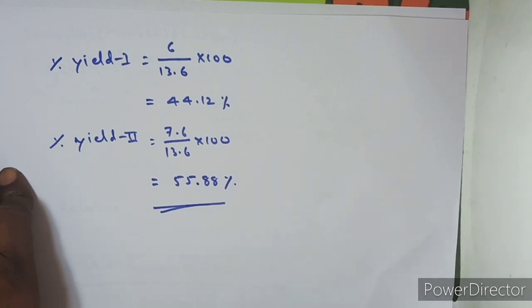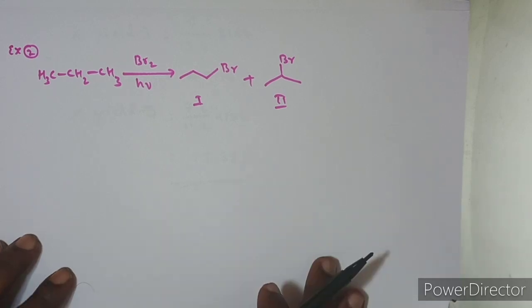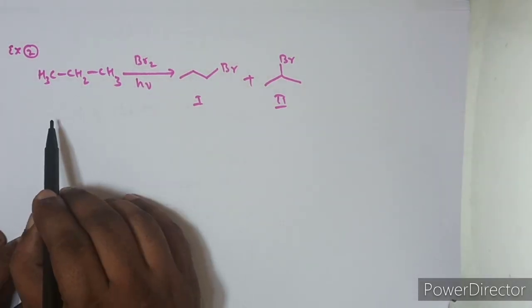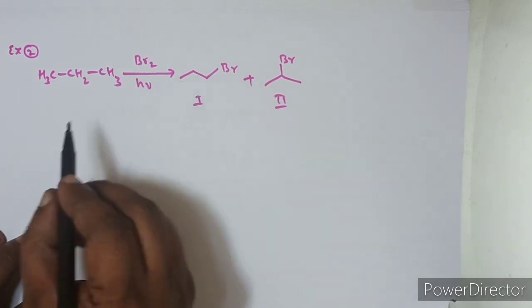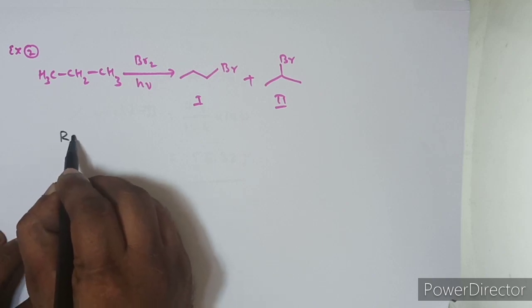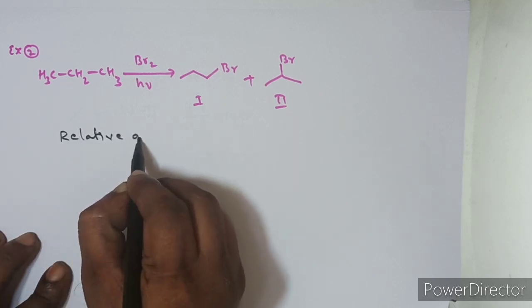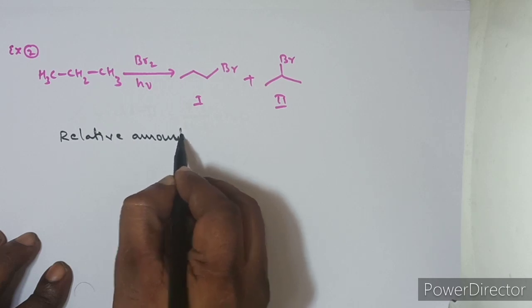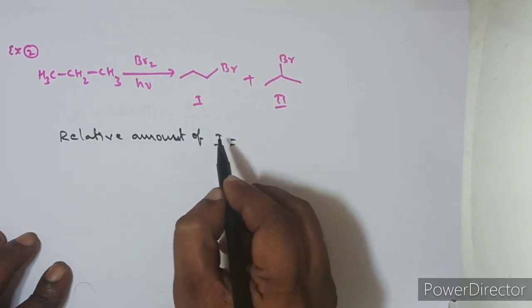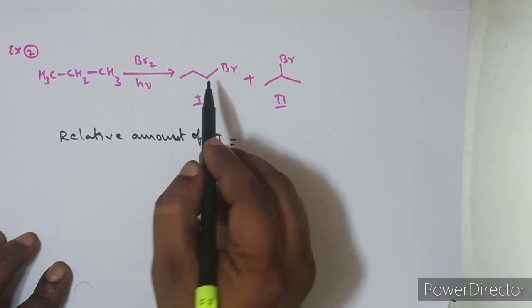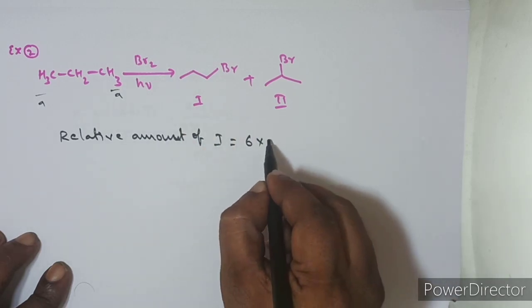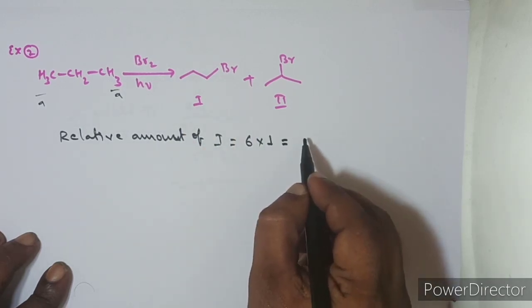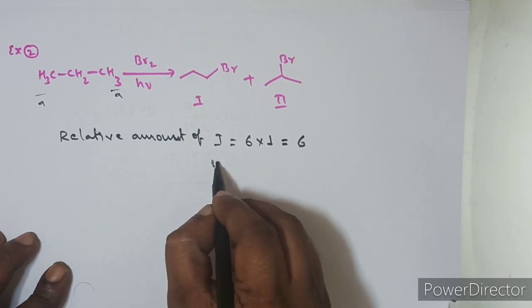Now let me give you some more examples so that you get clarity. Here we are taking the same propane, but going through monobromination. We are getting two products, 1-bromopropane and 2-bromopropane. Let us calculate the relative amount of the first and second compounds. How many equivalent hydrogens are there to produce the first compound? 6 equivalent hydrogens, so 6 into their reactivity. For primary hydrogens the reactivity is 1 for both chlorination and bromination, so that is equal to 6. And the relative amount of the second compound.